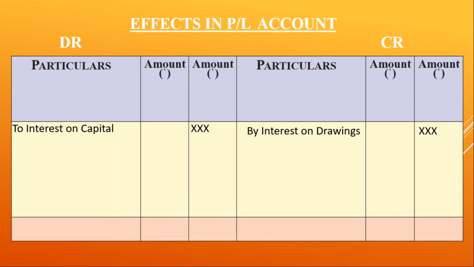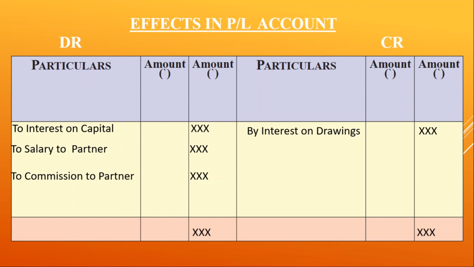Interest on capital is paid to the partners. It is an expense for the partnership firm. It will come on the debit side. To salary to partner. Salary paid to the partner is an expense for the partnership firm. It will come on the debit side. Similarly, commission is paid to partner. It is an expense. It will come on the debit side.